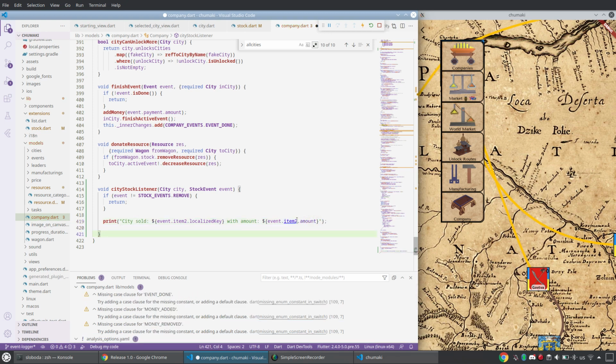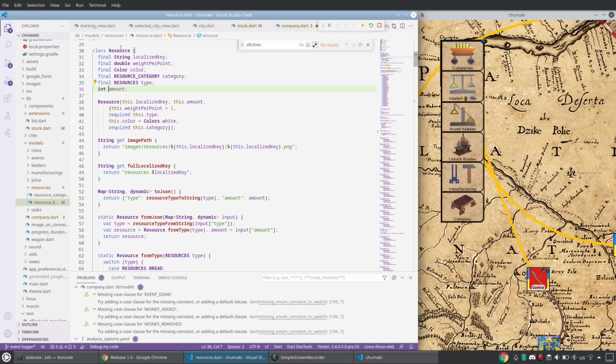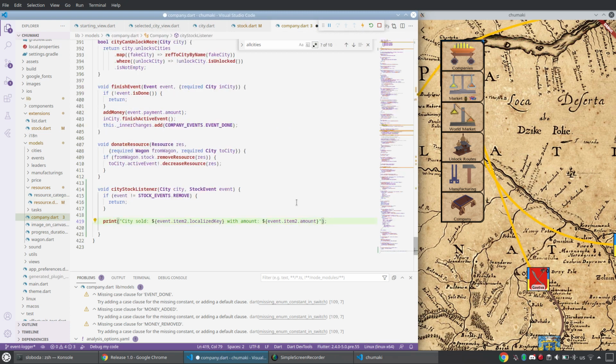Is it dynamic? It knows that it is integer, and it can show the correct place in my type structure. But you see item2 is T2. Okay, CityStockEvent, and here it is also no, maybe that's the problem with Dart.